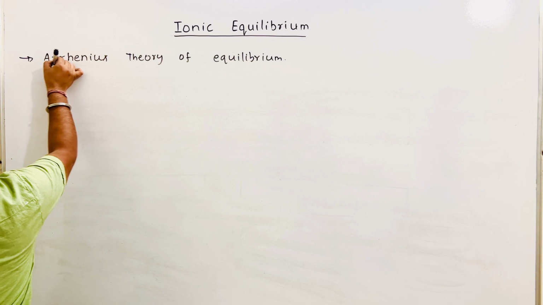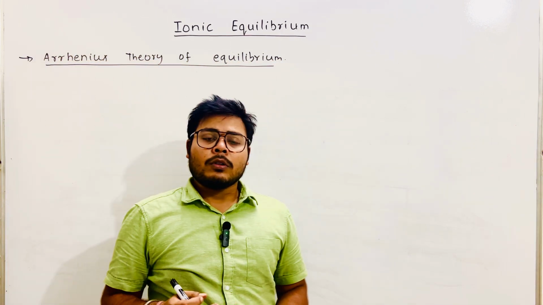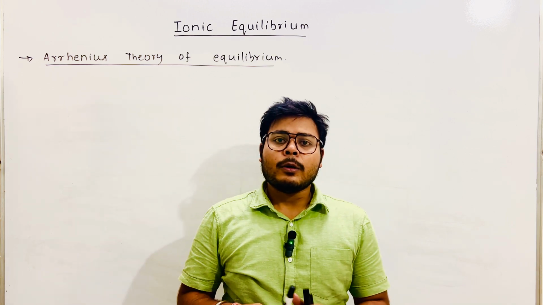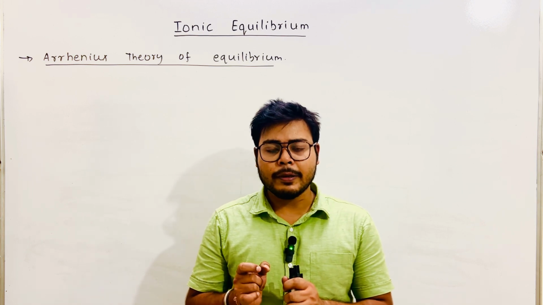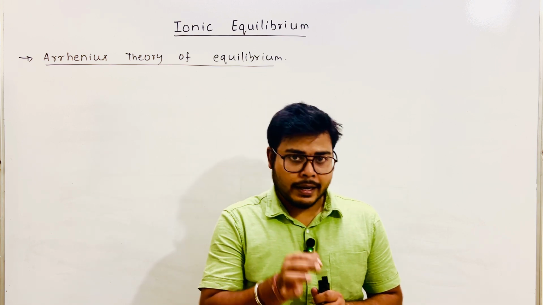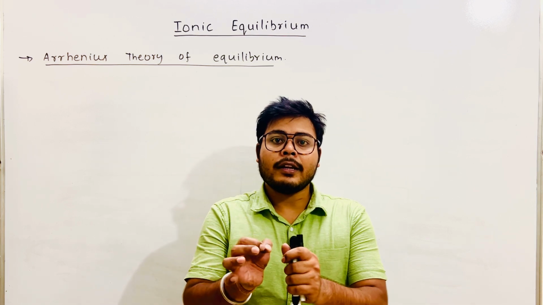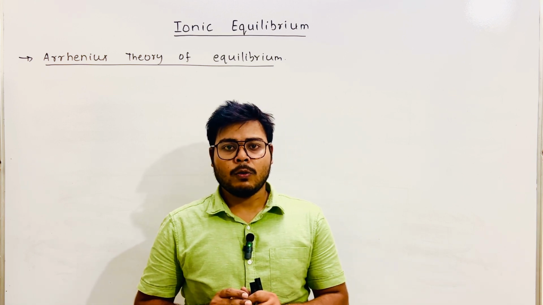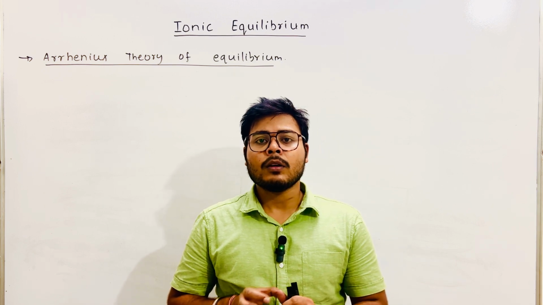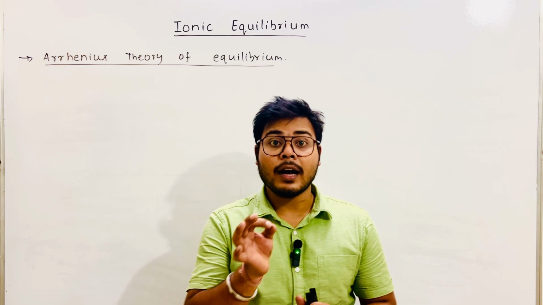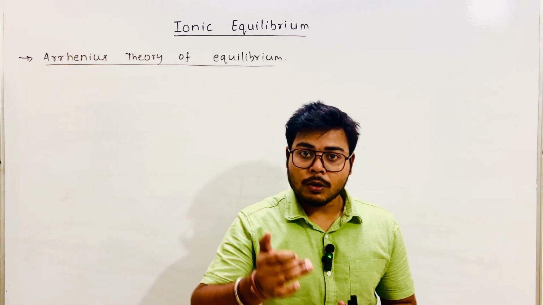What does it say? The Arrhenius theory says that there exists a dynamic equilibrium between the ionized and unionized substance for a given ionic solution. What did I say? There exists a dynamic equilibrium between the ionized and unionized substance in a given ionic solution.